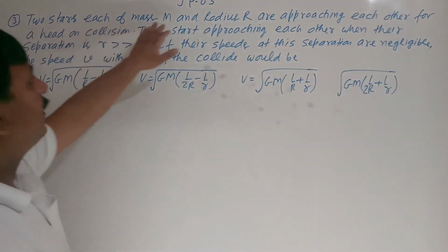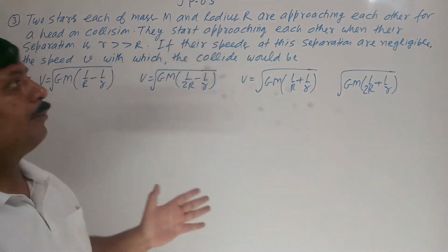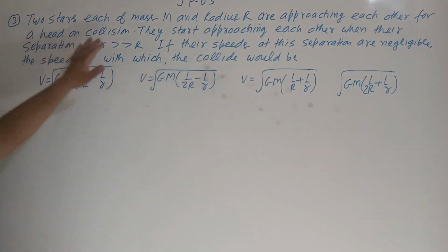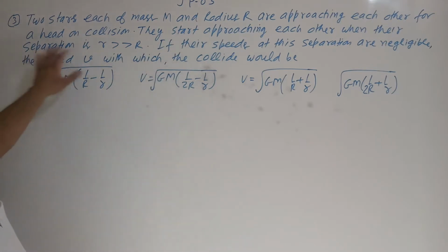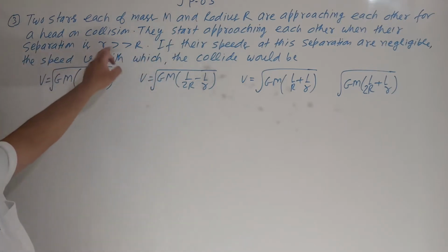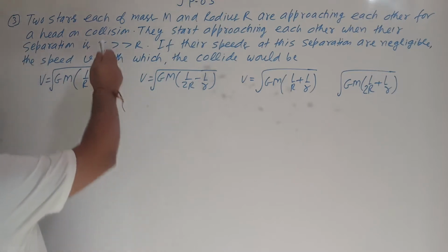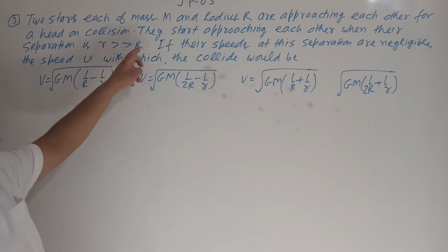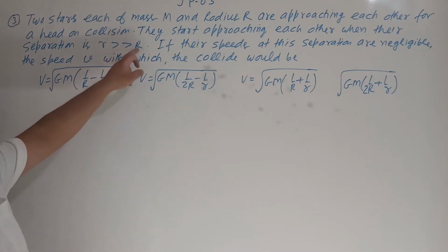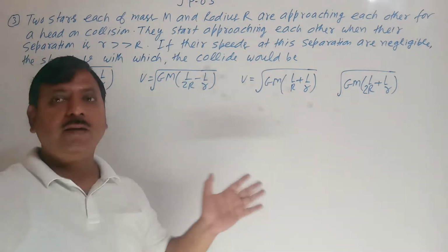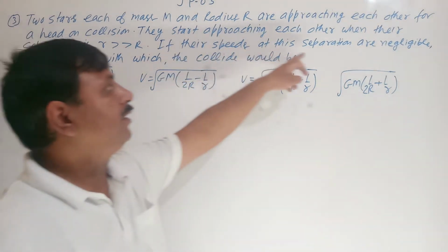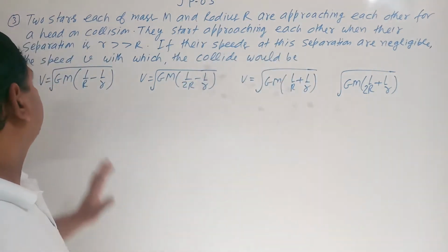Two stars, each of mass m and radius R, are approaching each other for a head-on collision. They start approaching each other when their separation is r. r is much greater than capital R, meaning capital R is negligible in comparison to small r. When they have started, their speeds at that separation are 0.